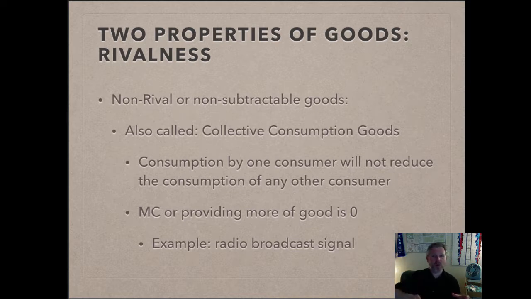In fact, that marginal cost of one additional viewer is zero for the most part. So those are three different ways we talk about the rivalness of a good: subtractability, rivalness, and whether or not it is a collective consumption good, meaning that once the good's provided, additional people consuming it doesn't really cost any more.